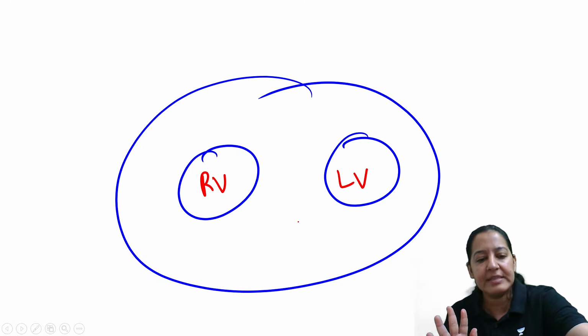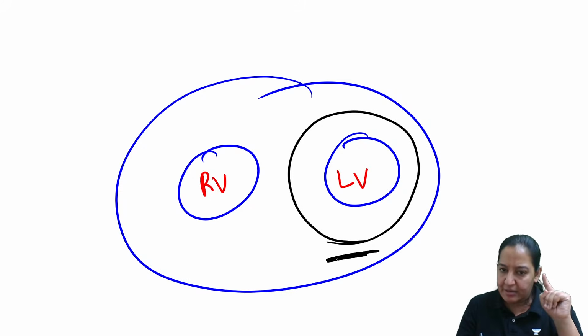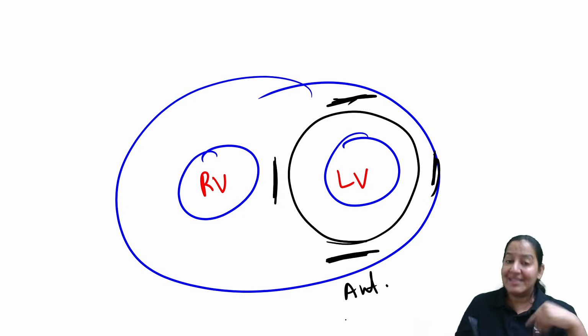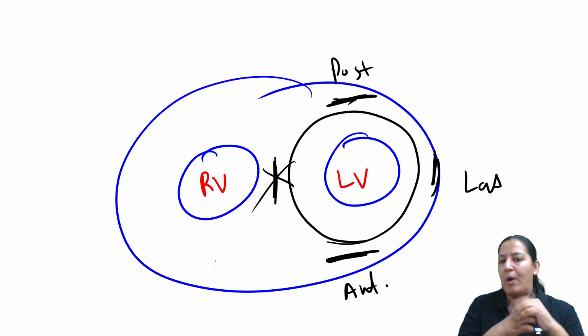So I will preferentially see where is the MI in the left ventricular wall. I will see the anterior wall, posterior wall, lateral wall, medial wall. We know the sequence. It is most commonly anterior wall. Second most common posterior wall. Rare lateral wall or medial wall. There is no MI. Never MI.